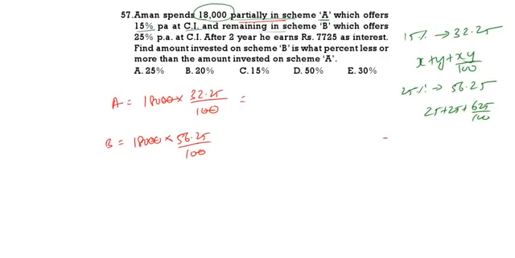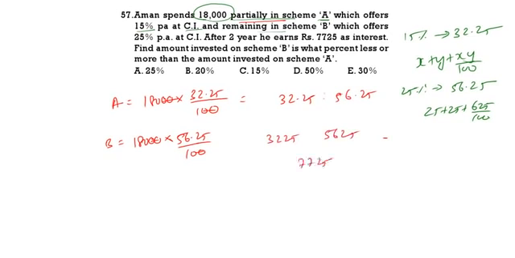This you can take 32.25. This you can take 56.25. That means 3,225, 5,625. Now it is 7,725.